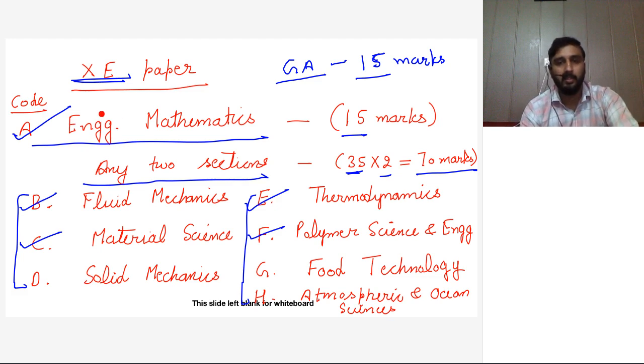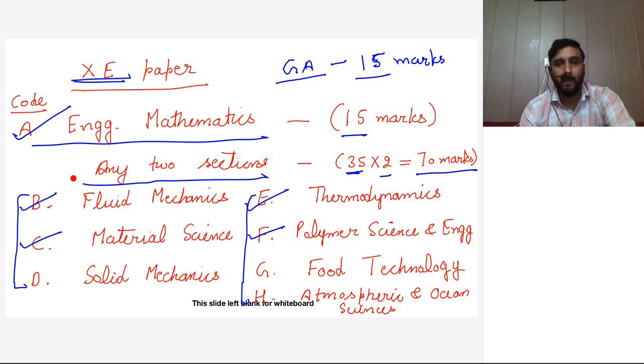I can say competition will be less in this paper as compared to other papers. Also, in many interdisciplinary branches, this paper is allowed to take admission.